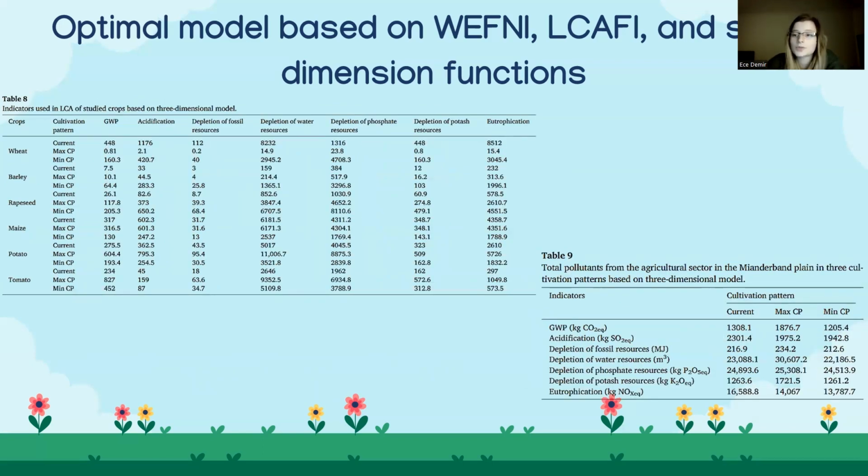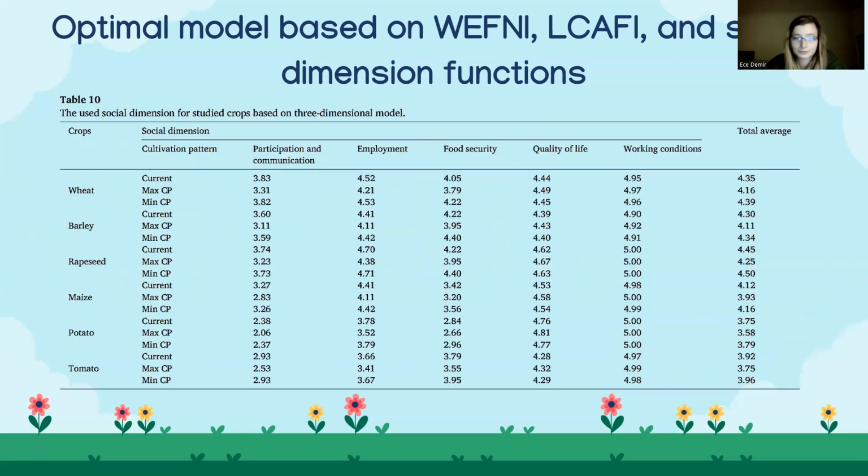Now here, table 8 compares the impact categories of current and optimal cultivation patterns using LCA. In table 9, the total pollutants in the study area decreased in the minimum CP and increased in the maximum CP pattern. Table 10 here displays the social dimension categories for current and optimal crop patterns. In the minimum CP pattern, all categories socially have increased.